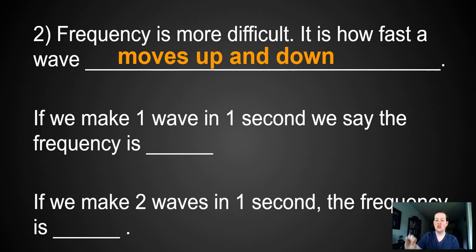This is a small, little, or slow frequency. How we measure frequency is kind of by counting. 1, 2, 3, 4, 5.